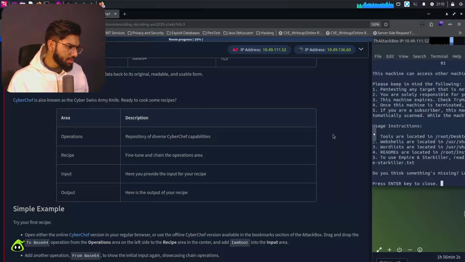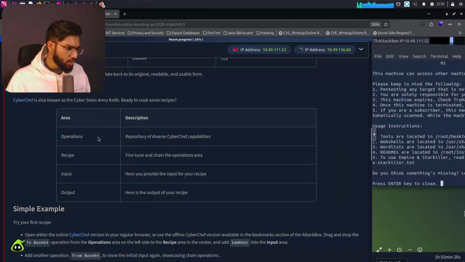CyberChef. CyberChef is also known as the Cyber Swiss Army Knife. Ready to cook some recipes? Okay, I know that reference where it is coming from. So, CyberChef is a tool which we use for encoding, decoding, or even sometimes encrypting something that we want to do. It's a popular tool and highly used by all professionals in the field of penetration testing or web application testing everywhere. It's basically a go-to tool. That's why it comes under the Cyber Swiss Army Knife.